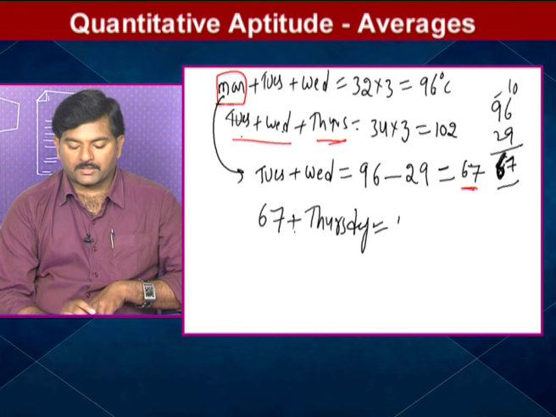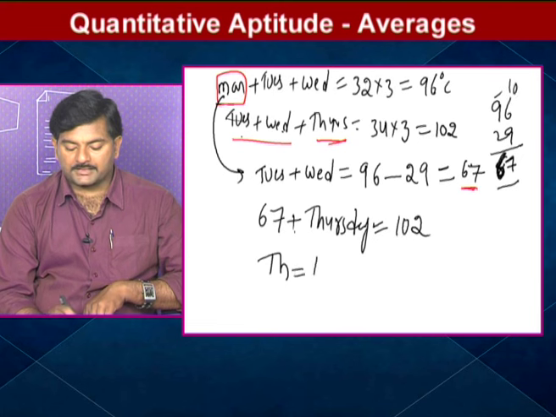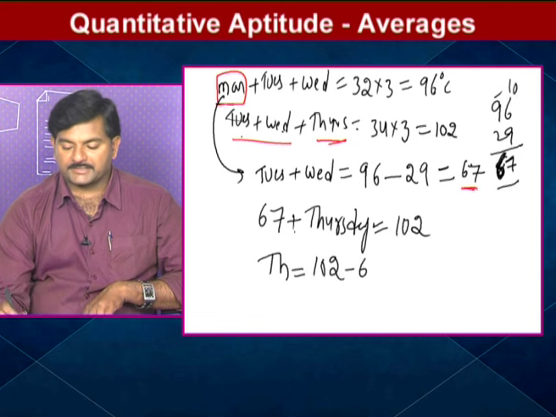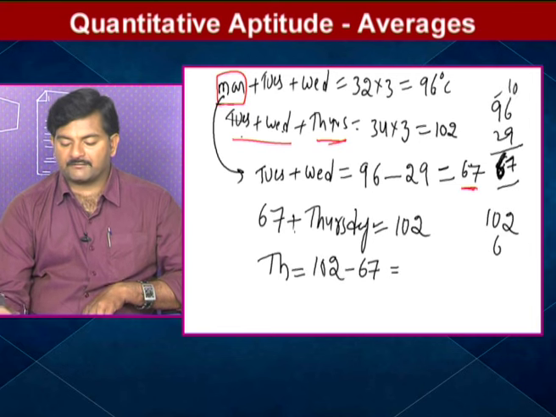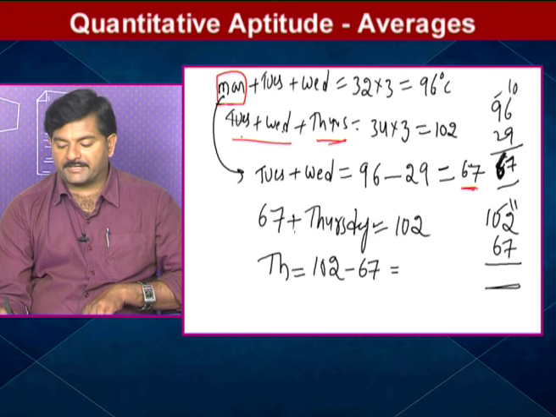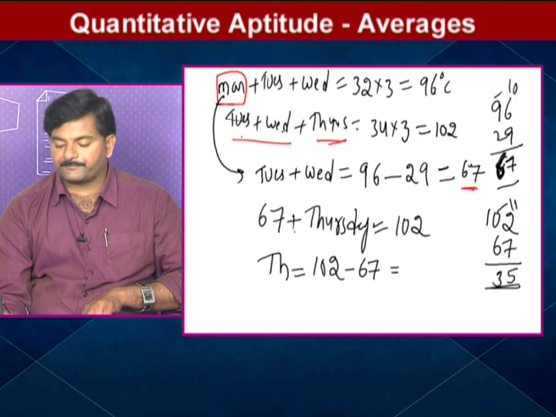102. Okay, from this, Thursday temperature is equal to 102 minus 67. Subtracting this value separately, 102 minus 67: 12 minus 7 means 5, 9 minus 6 means 3. So hence what I am getting, 35.